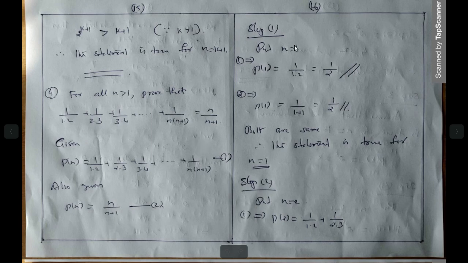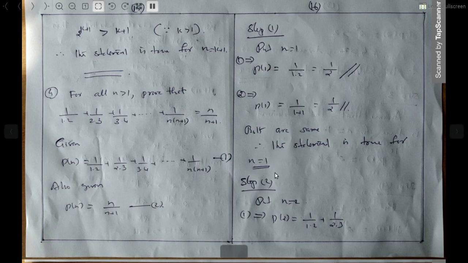Check for n is equal to 1, then P of 1. Up to the first term it is 1 by 1 into 2. This is not 1.2, it is 1 into 2. This is a special type of notation; it seems like 1.2 but it is 1 into 2. So 1 by 2. What is P of 1? 1 by 1 plus 1, which is 1 by 2. Both are the same. The statement is true for n is equal to 1.